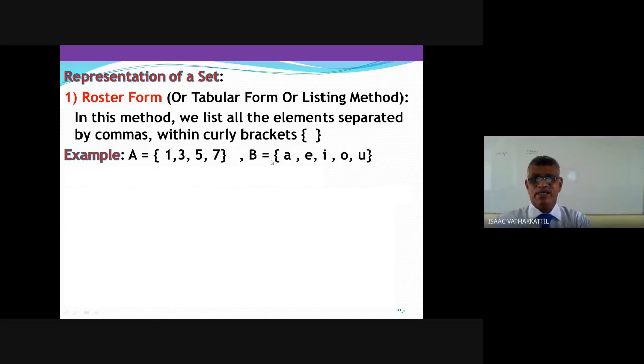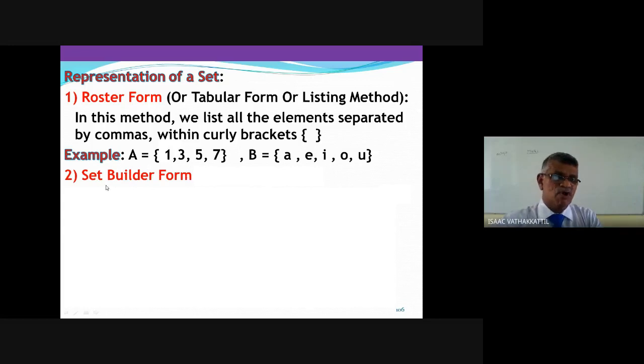Say if I have B, another set. Elements are here, A, E, I, O, U. I have just written with brackets, and the elements are listed, separated by commas. That is known as the roster form. Take care about the name roster form, or tabular form, or listing method.